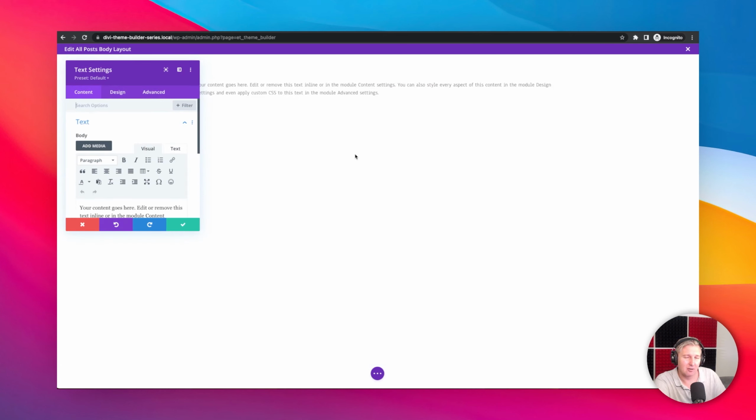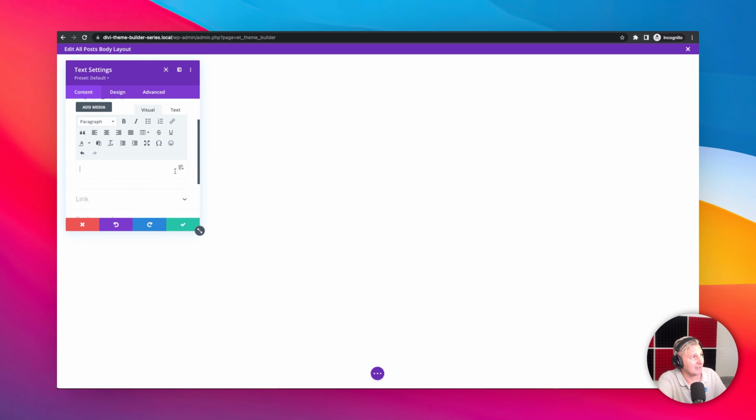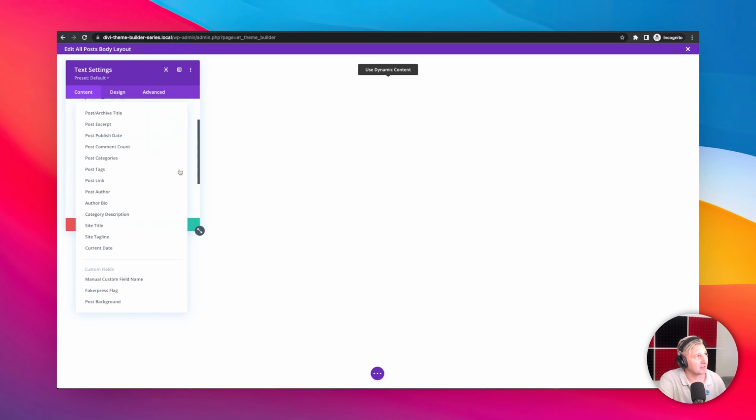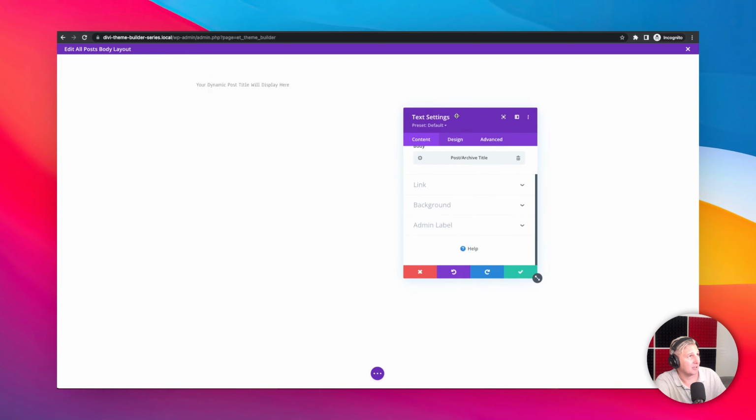And that might be counterintuitive because, you know, you can use the post title module, but I'm going to show you, we're going to be using that module also, but we're going to use it to display the metadata. What we're going to be doing is utilizing the Divi dynamic data options. And then what I can do here is select my post archive title. So it's going to pull in the post name. And there you go. We've got all that info right there.